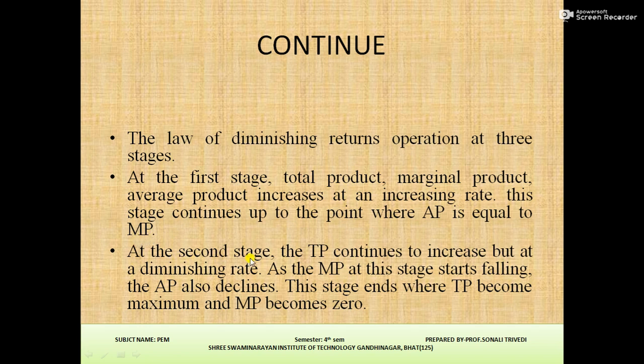At the second stage, the total product continues to increase but at a diminishing rate. As the MP at this stage starts falling, the AP also declines. This stage ends where TP becomes maximum and MP becomes zero, that is marginal product and total product.